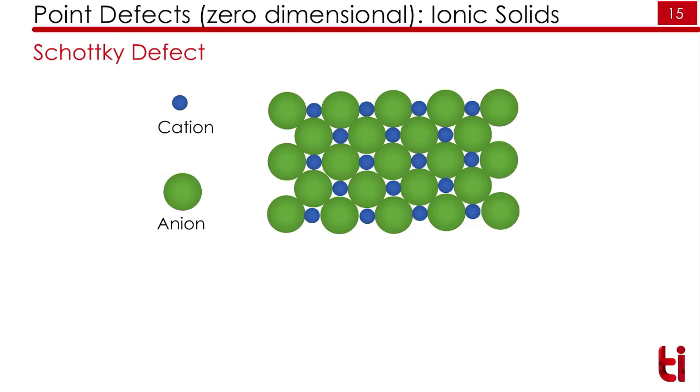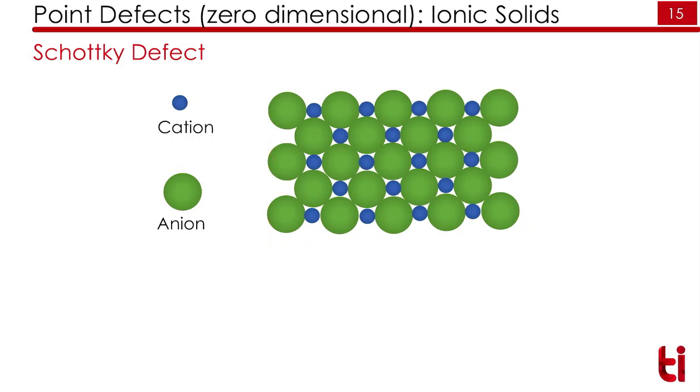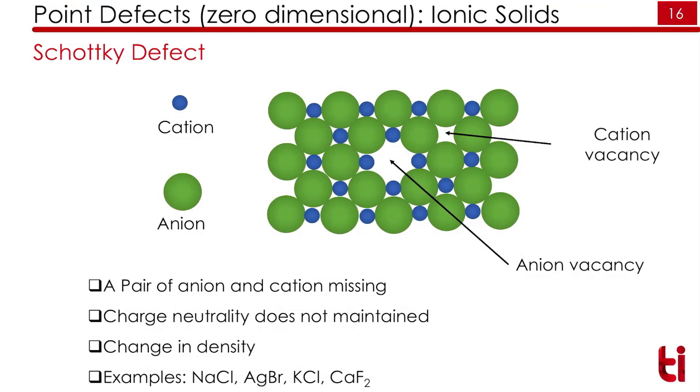Another defect is the Schottky defect. In Schottky defect, a pair of anion and cation will go missing from its position. So this is the perfect crystal without any impurity. Blue color is the cation and green color is the anion. After defect formation, we have a vacancy of cation as well as anion.